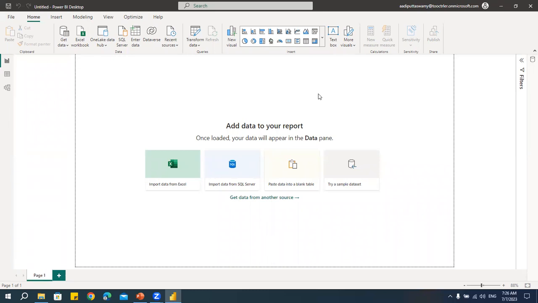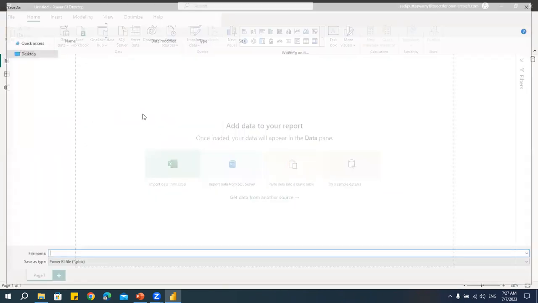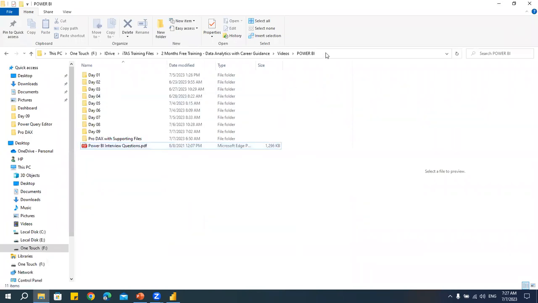So now we're starting a project. First thing is we got some requirement, we have studied everything. Now I need to create a project. I open my Power BI. The first thing we should do is save the file. Go here and I'll say save as. Give the path where you want to save. I will save this in the folder.